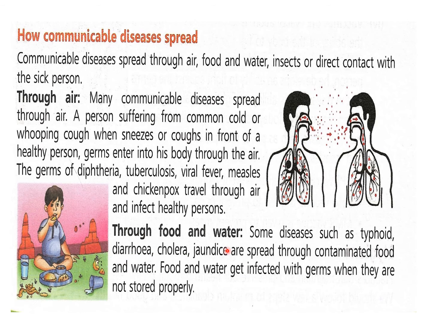Okay. Through food and water, some diseases such as typhoid, diarrhea, cholera, and jaundice are spread through contaminated food and water. So always drink pure and clean water, and also eat fresh and clean food. Food and water get infected with germs when they are not stored properly. If you leave the food outside in the kitchen at night and then eat it in the morning, it will be spoiled due to so much temperature and heat. Then you will fall sick.